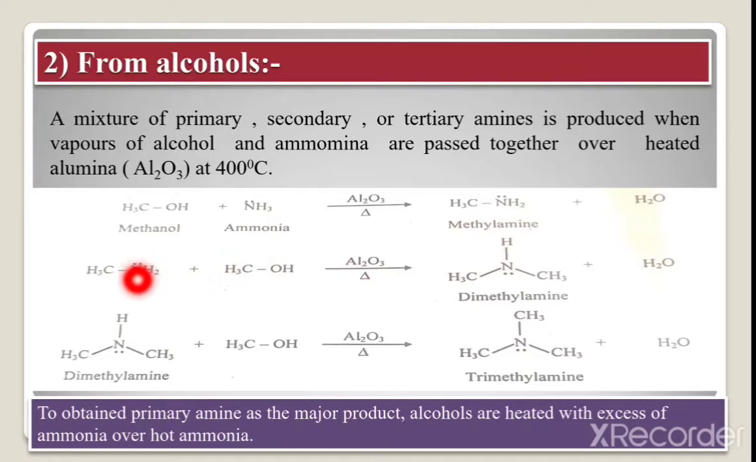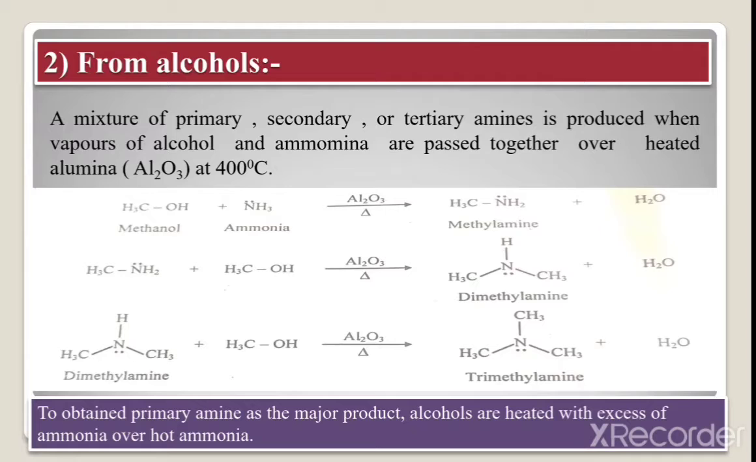Here in the second example, methylamine, CH3NH2 plus CH3OH, methanol. Now this nitrogen carrying a lone pair attacks this CH3, and there is departure of this OH, and we get dimethylamine and H2O as a byproduct. Now when this dimethylamine is treated again with methanol, the nitrogen carrying the lone pair attacks this methyl, with departure of OH, and we get trimethylamine plus H2O.